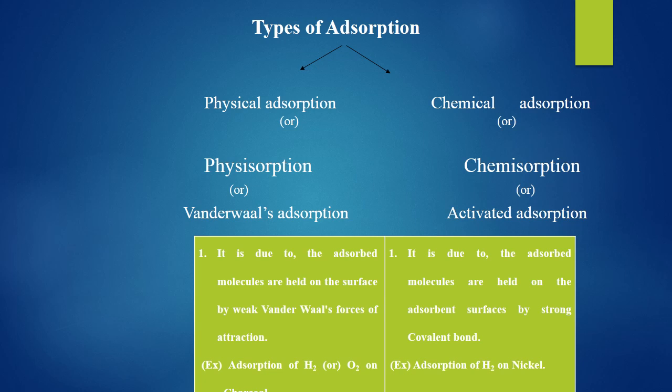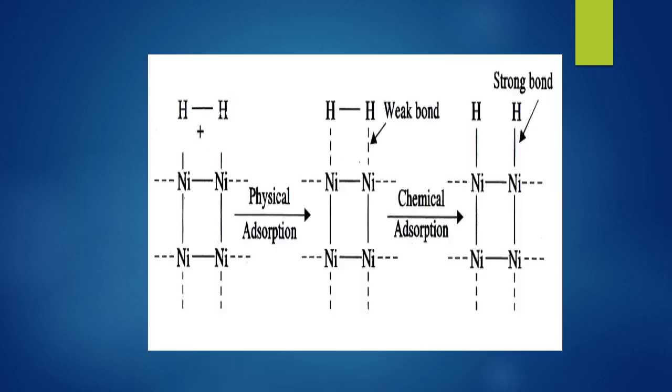Once we separate these two, we cannot rejoin them. So this is an example of chemical adsorption.